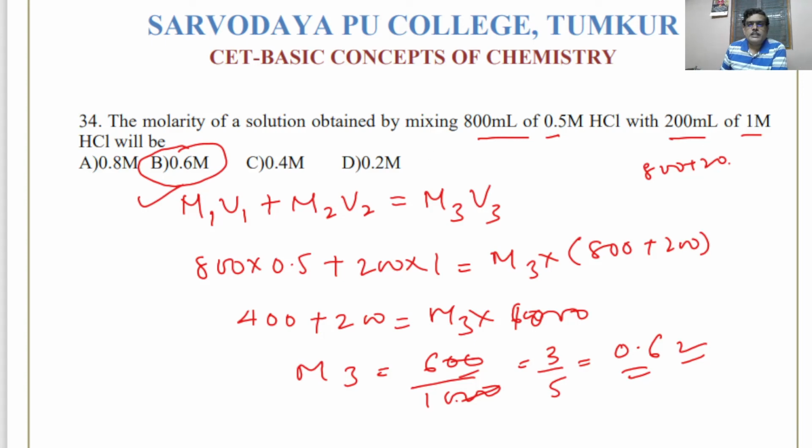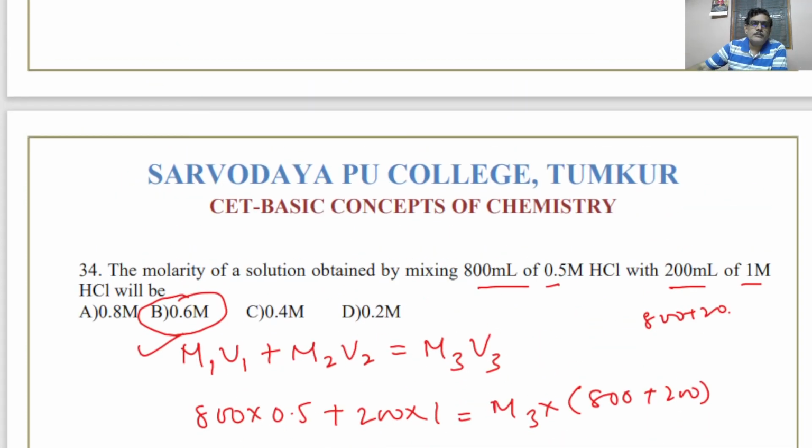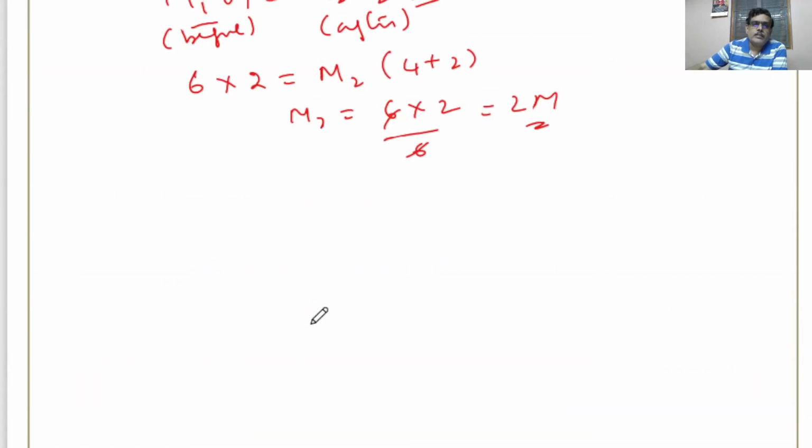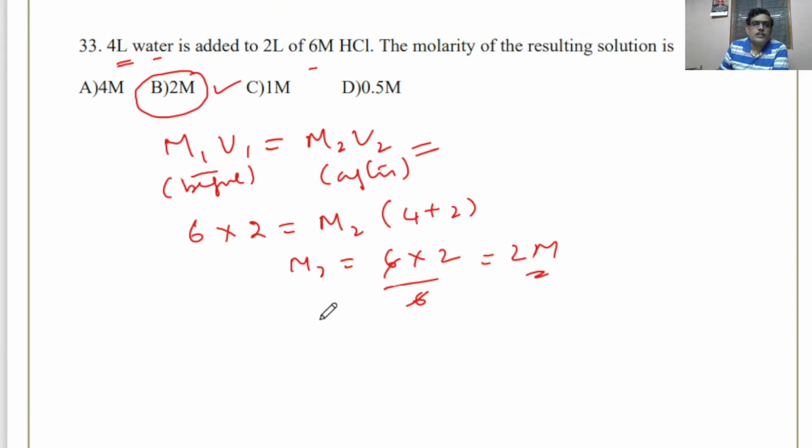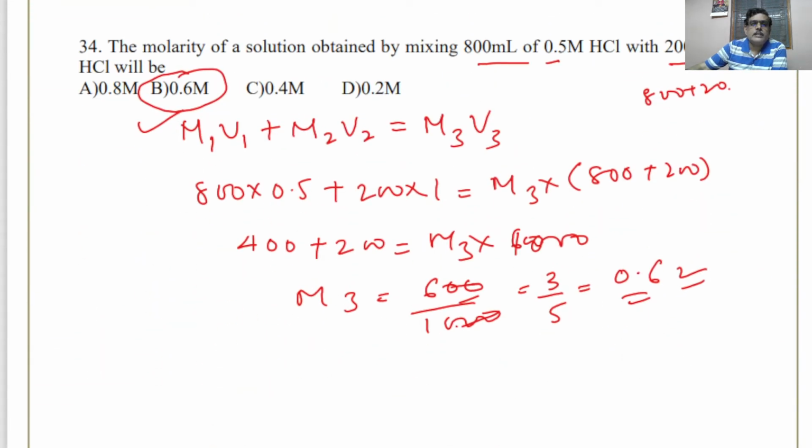So when you are mixing only water, then you have to use the previous type of formula M1 V1 equals M2 V2. See, only water is added here, not another HCl solution. But when another HCl solution is added, 2 solutions of the same substance of different concentrations, then you have to use this formula M1 V1 plus M2 V2, and add whatever else is given to get the final solution. So the answer for this question will be 0.6 molar.